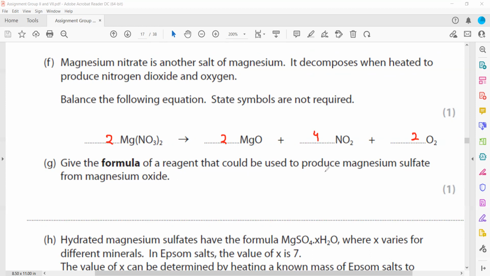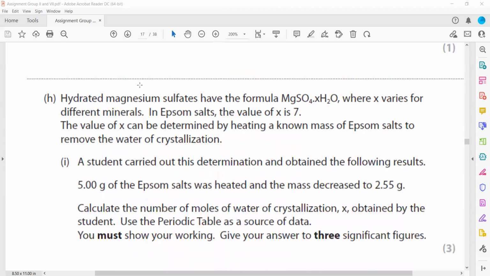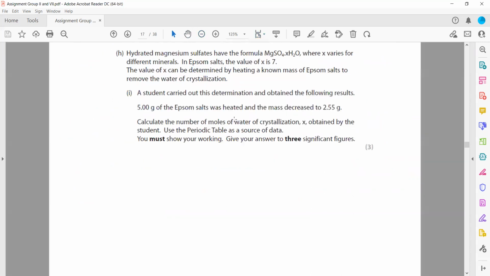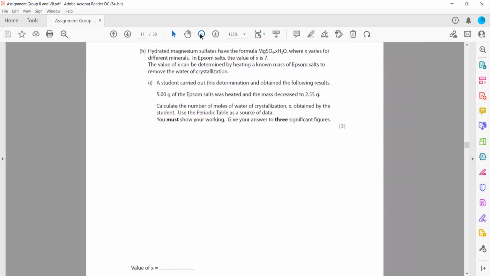Give the formula for a reagent that could be used to produce magnesium sulfate from magnesium oxide. Whenever we want to produce a sulfate salt, we need sulfuric acid. If we need a nitrate salt, we need nitric acid. And if we need a chloride salt, we need hydrochloric acid. So here we need sulfuric acid to produce magnesium sulfate from magnesium oxide, because metal oxide plus acid gives salt and water.